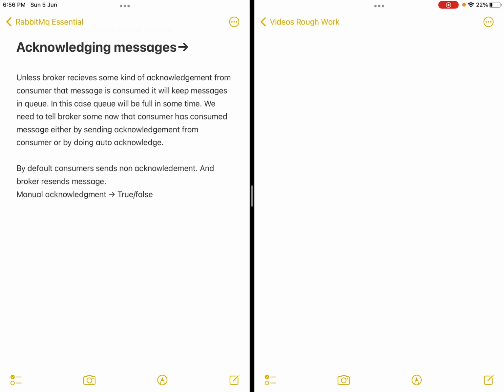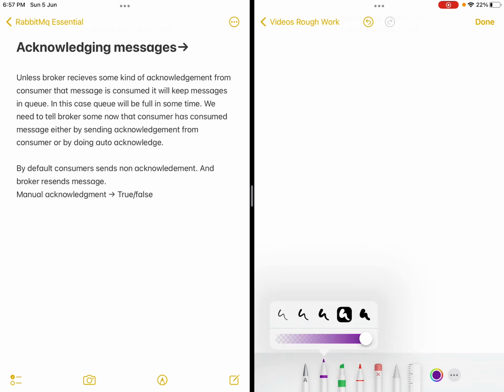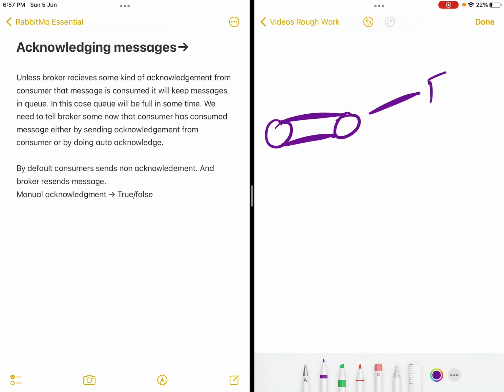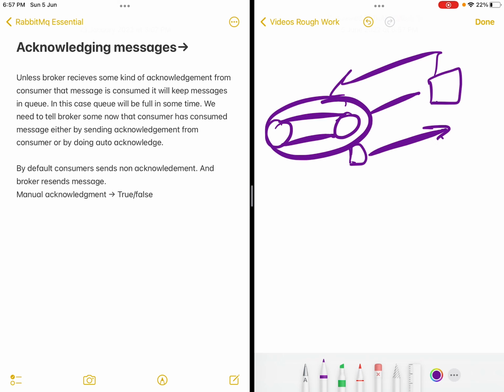There is one more thing we need to understand, that is how this acknowledgement works. Suppose you have a queue and you have a consumer attached to it. What will happen? A message will be delivered to the consumer, then the consumer will acknowledge to the queue that I have received the message, then it deletes it. Now, until it receives an acknowledgement, it will not delete the message.